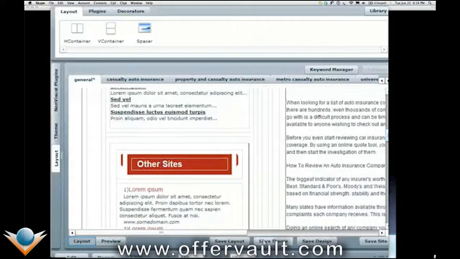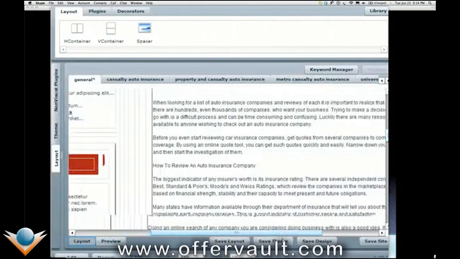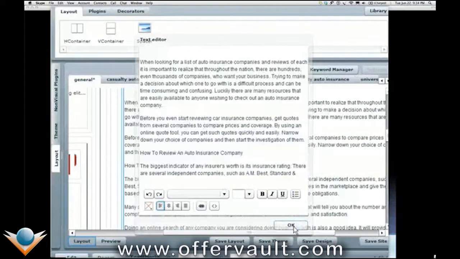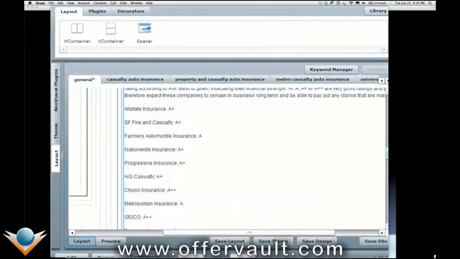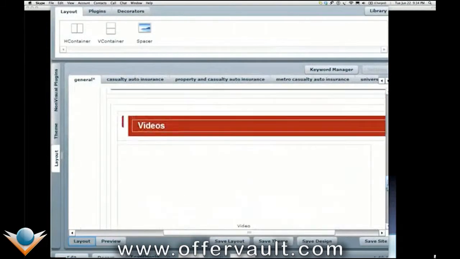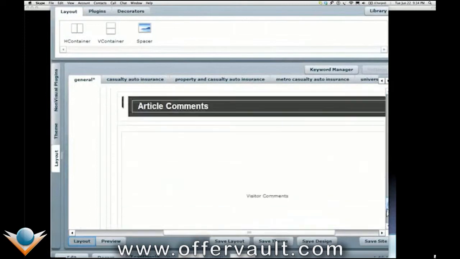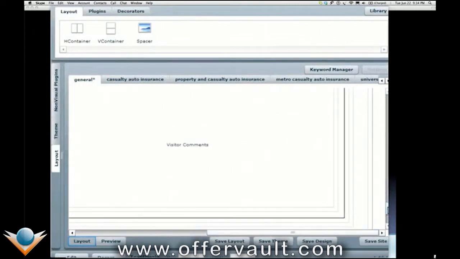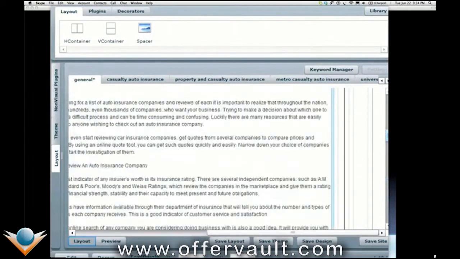These are search results that are placed on the page automatically. You can click on this middle area and put in an article if you'd like. You just click on it, click edit, and then you type in your article or copy and paste it in. And you can see it puts a Google video or a YouTube video on the page, and has a comments area. So you just click through here and customize it to be just the way you want.